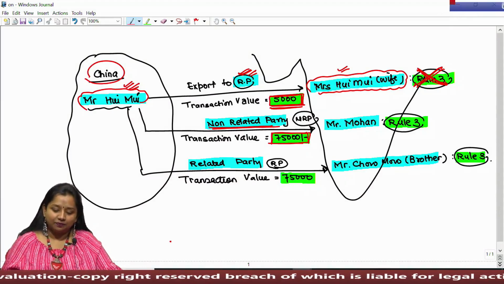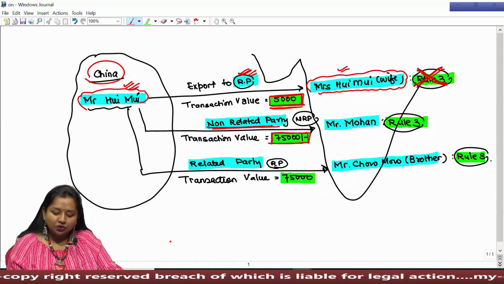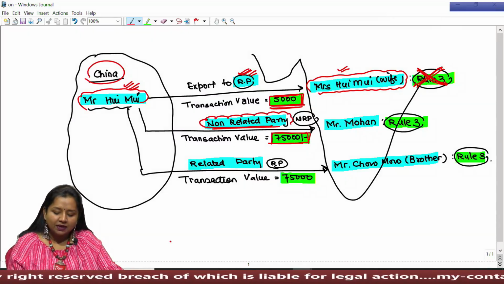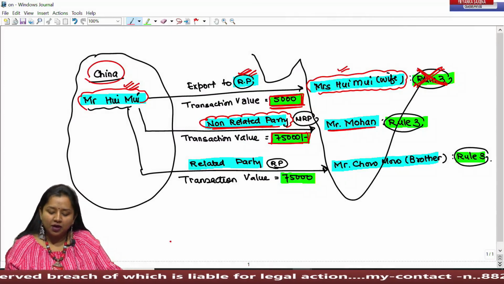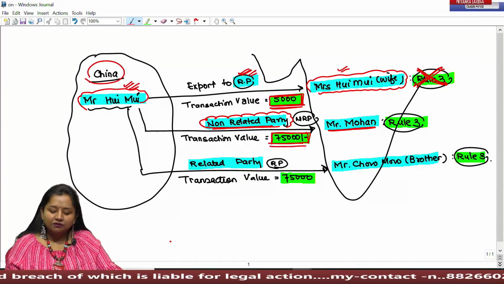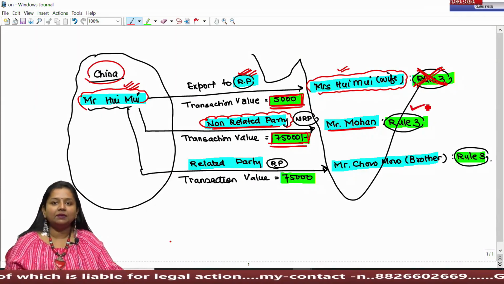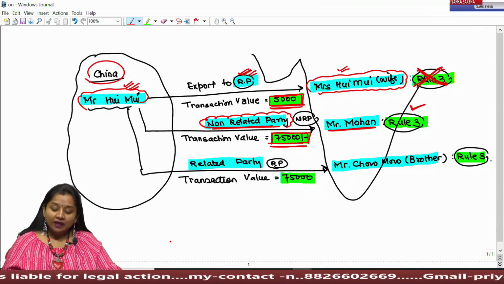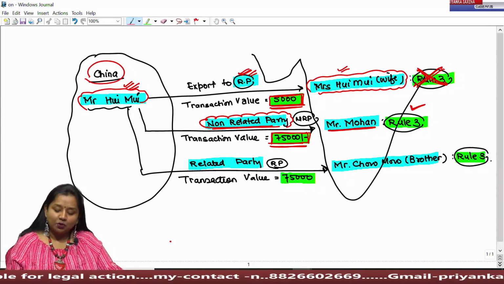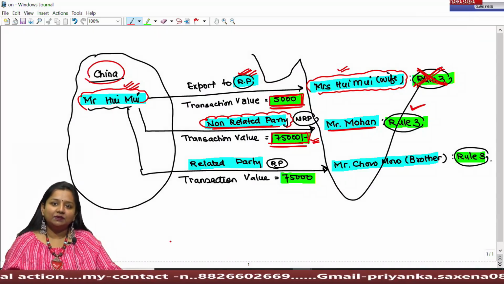6 and so on. However, if these goods are being sold to a non-related party, that is Mr. Hui exporting goods to Mr. Mohan, a non-related person, for rupees 75,000, then Rule 3 shall be applicable, as the condition under Rule 3.2 has been satisfied. That means the price shown in the invoice must be taken for computing assessable value.